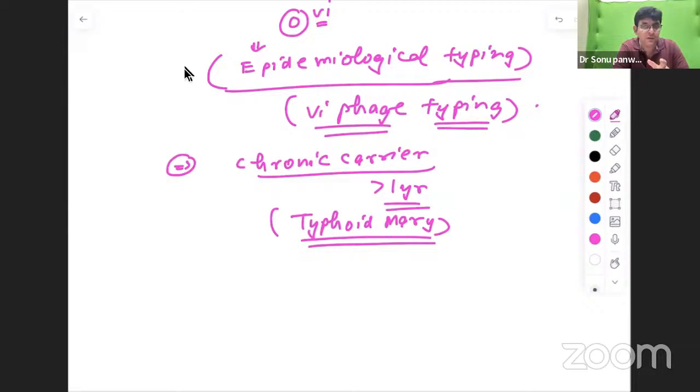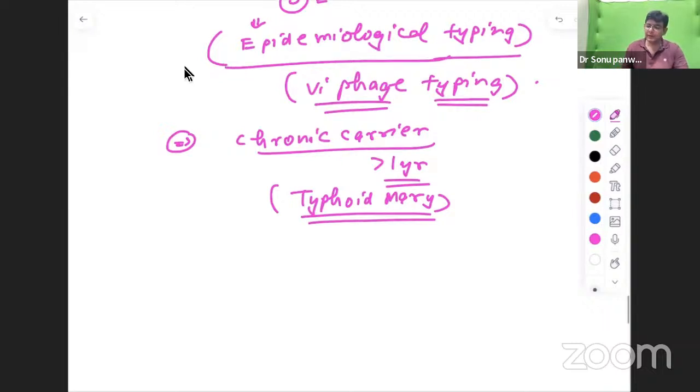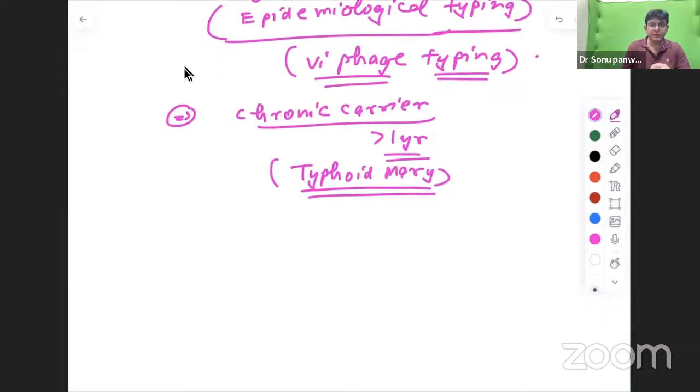What you need to do for that is remove the gallbladder and give proper antibiotics to cover the infection. So all of these are to be done if an individual patient reports typhoid fever again and again, because that person is definitely a chronic carrier. Is it fine? That is also to be remembered, and Typhoid Mary is one of the greats who caused a lot of outbreaks.